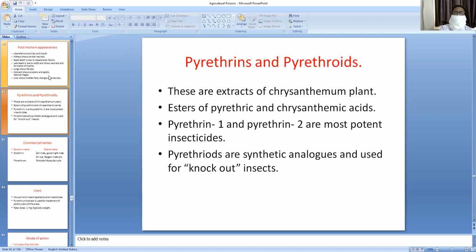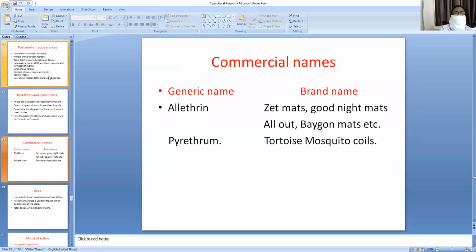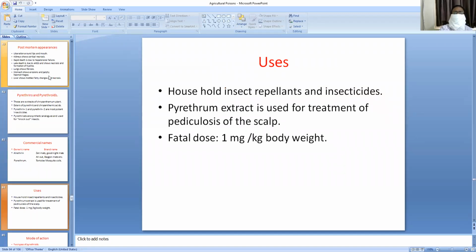Esters of pyrethric and chrysanthemic acids. Pyrethrin 1 and pyrethrin 2 are the most potent insecticides. Pyrethroids are synthetic analogs and used as knockout and repellents of insects. Chemical names: allethrin, brand names Jet Mats, Goodnight Mats, All Out, Vegan Mats, etc. Pyrethrum, tortoise, mosquito coils, all those are these pyrethroids. Uses: household insect repellents and insecticides. Pyrethrum extract is used for treatment of pediculosis of the scalp. Fatal dose 1 mg per kg body weight.